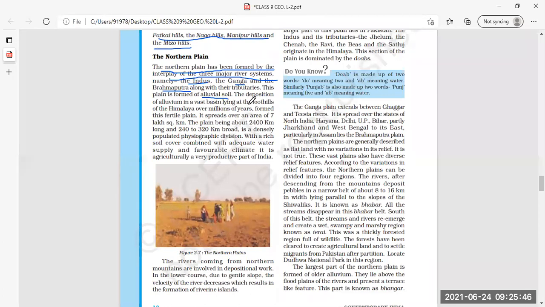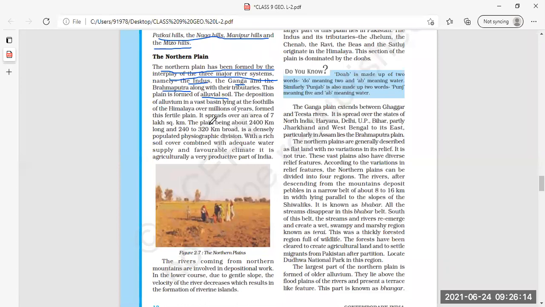And where is this vast basin lying? In the foothills of Himalayas. The basin formed in the foothills of Himalayas has been deposited with what? With alluvial soil, and that made the northern plains. Right? It's spread over an area of 7 lakh square kilometer. Clear?